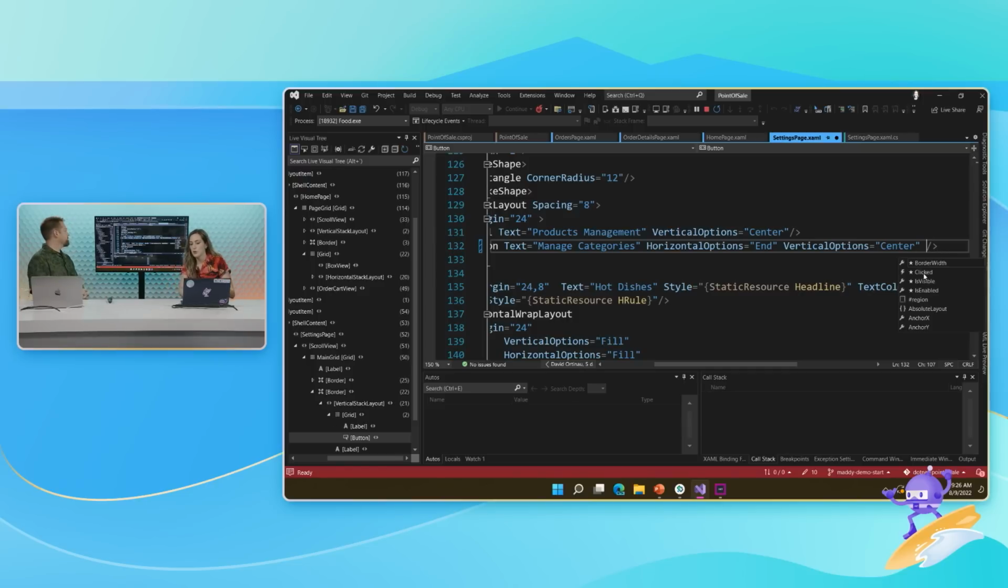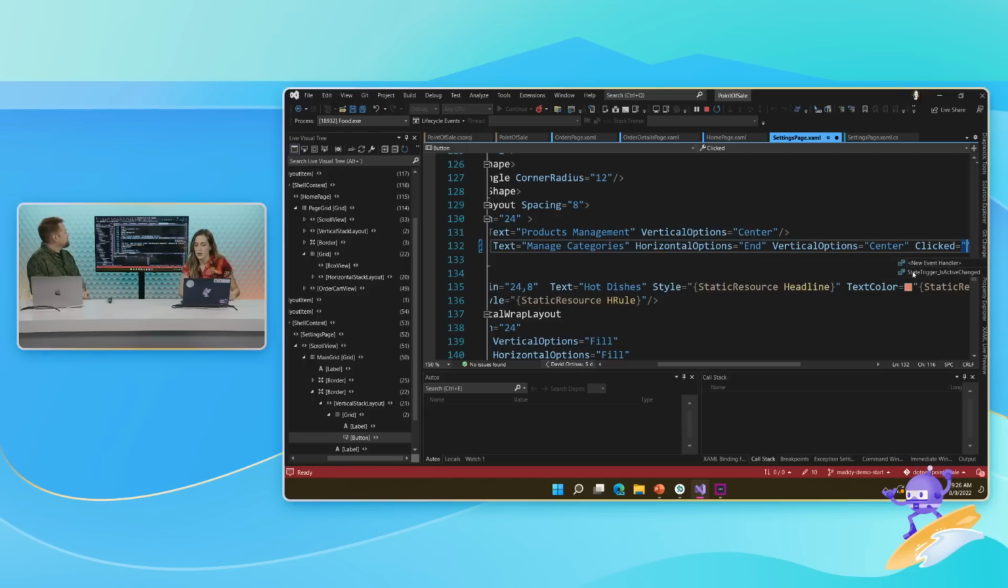IntelliCode, of course, beautiful, says clicked. That's what I want. IntelliSense. Don't you need to stop your app first? Hang on. What is this? Please, please. Okay, please continue.